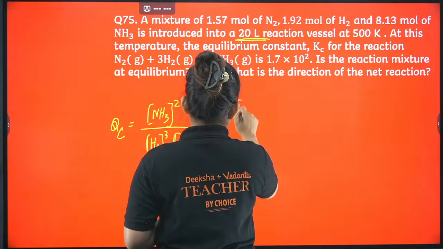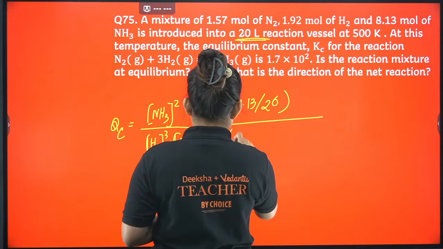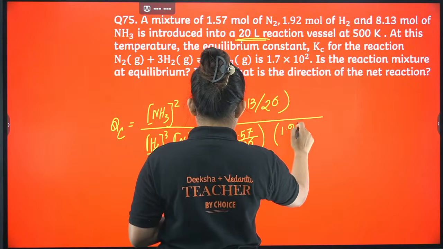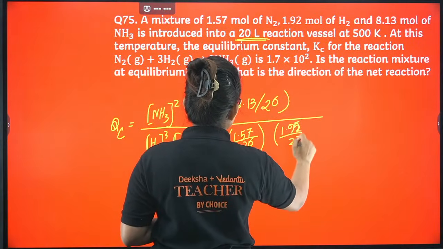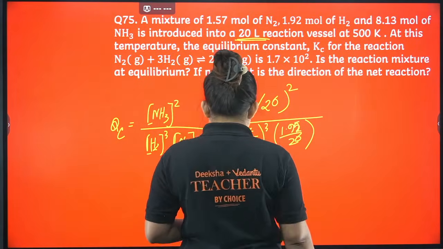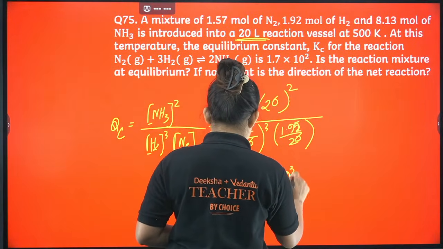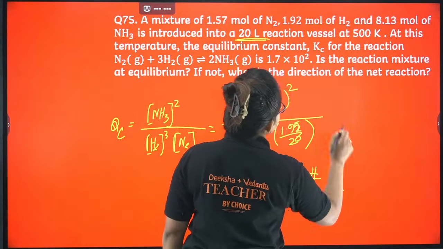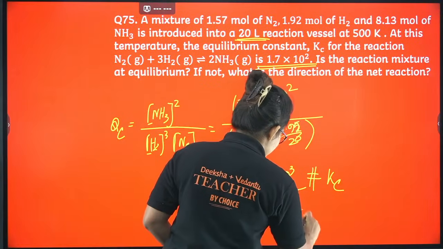So 8.13 divided by 20. Here also I can write 1.57 divided by 20. Here also I can write 1.92 divided by 20. So if you calculate this entire thing, square and cube, it will come up to be something like 2.38 into 10 cube. Now definitely this is not equal to Kc. The Kc value is given, you can see. Rather I can tell that Qc is greater than Kc.